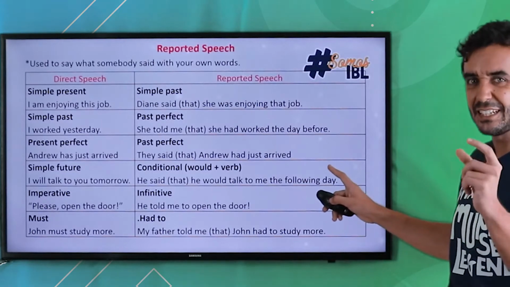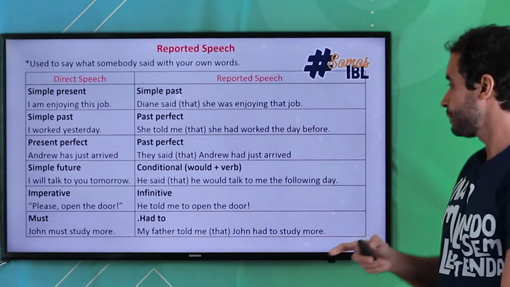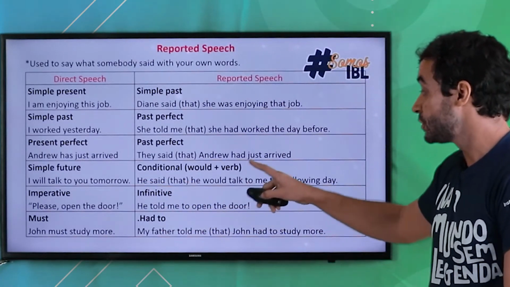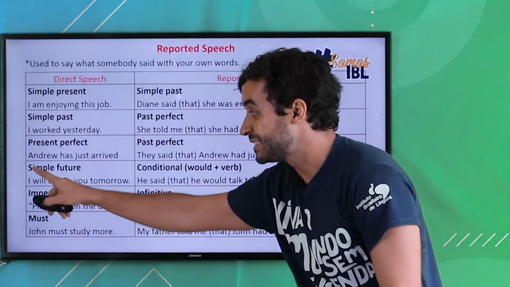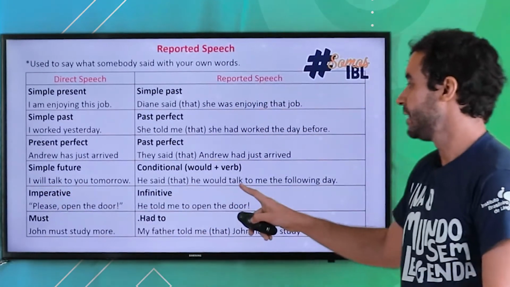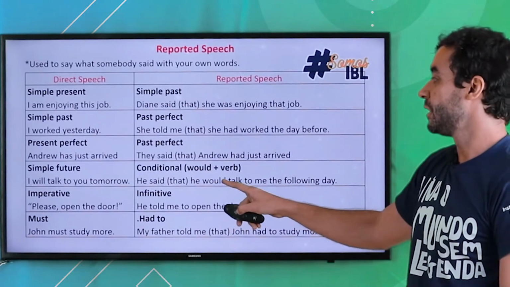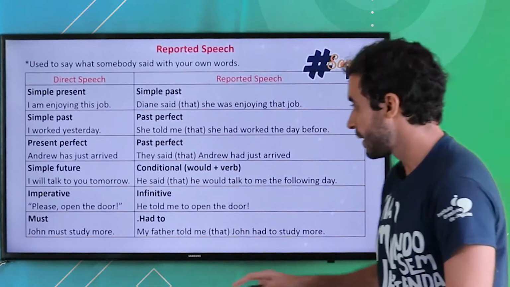So it's slightly different. It's better than saying tomorrow, right? He said that he would talk to me on the following day. So whenever you report something said in the future, in the moment the person said it, you will report using the would, the modal verb, right?